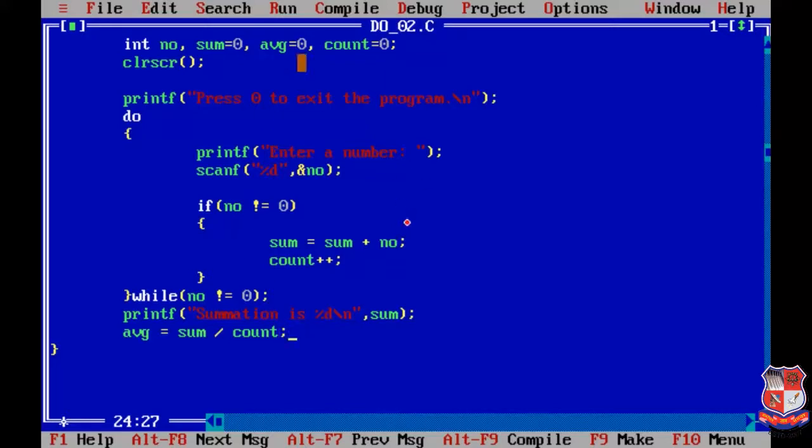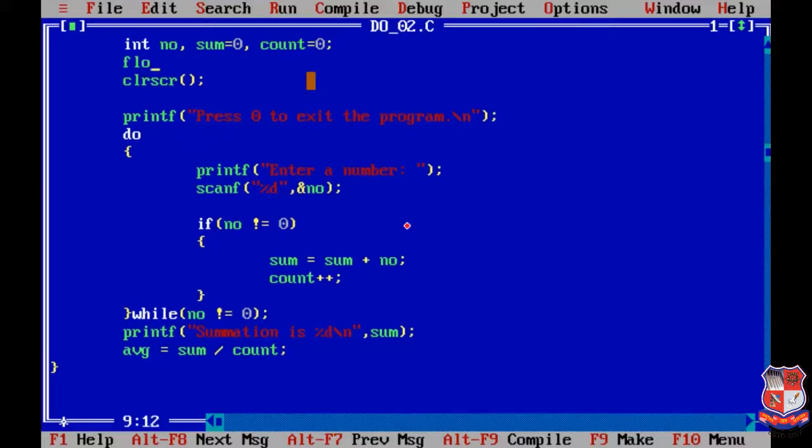So we must declare our avg variable with float data type. So I am removing that from the integer data type and declaring it as float avg equals to 0. If I don't initialize it with 0, that is also okay.